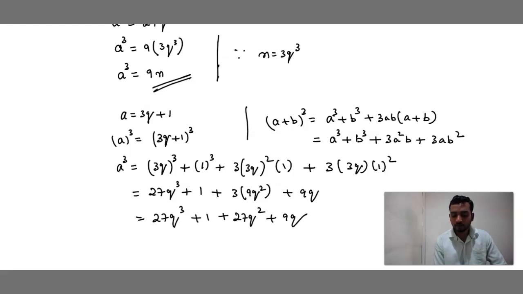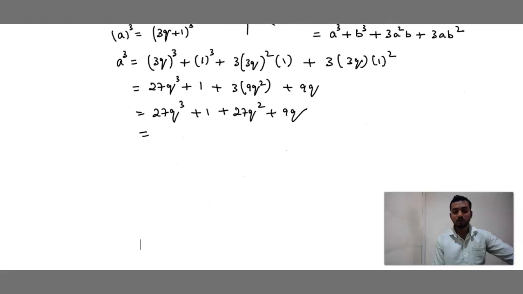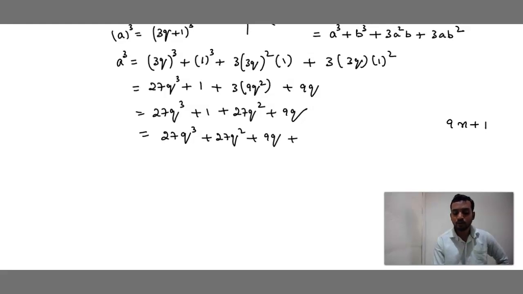Now one thing you should remember: what should be our final answer? We need the answer in the form of 9m plus 1. So what I will do here: 27q cube is third degree, plus second degree 27q square, plus first degree 9q, plus constant.